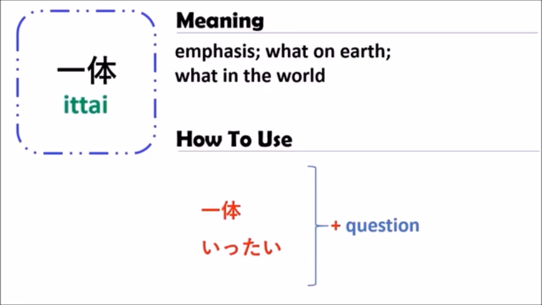And you can write Ittai in kanji or in hiragana, as you see here. So don't be confused when you see Ittai in hiragana or in kanji. And please remember that after Ittai you should end with a question mark in every sentence. So next, let's go and see some samples.